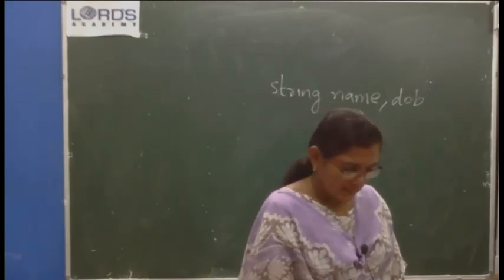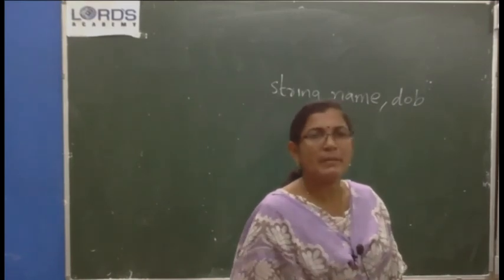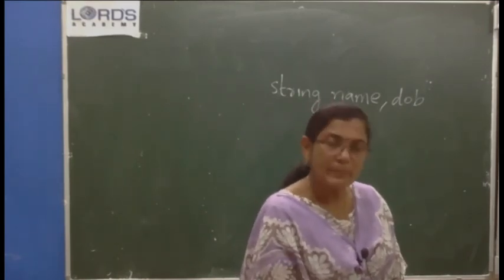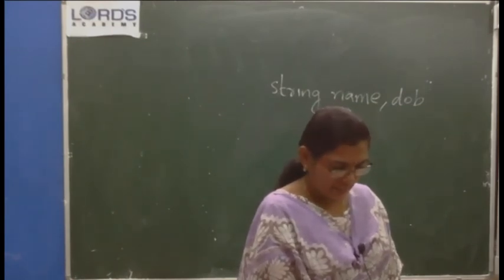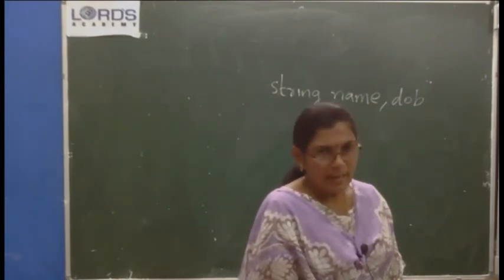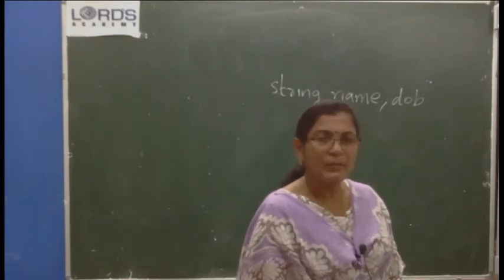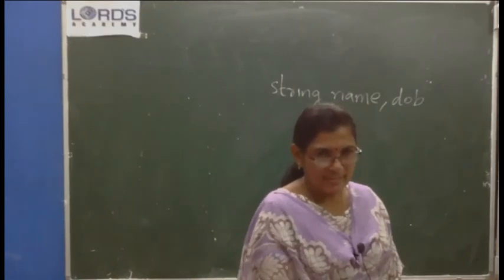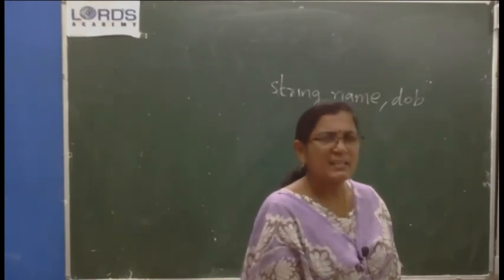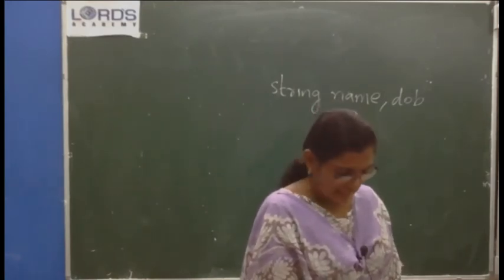So in the first class you should have only 2 instance variables and 2 member methods. Instance variables are name of the student, roll number and date of birth. And member methods are input data to set the values for these variables by using the scanner class, and print data just to display the student's details.